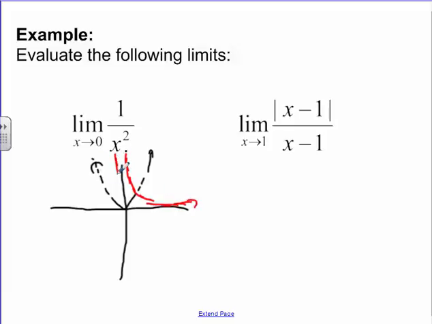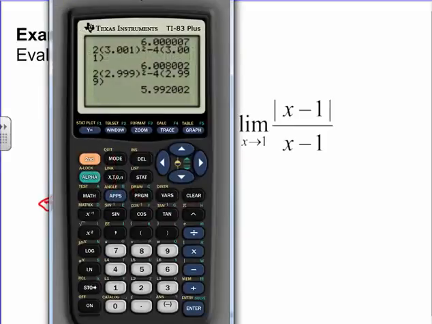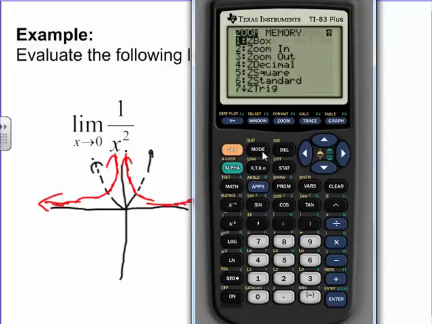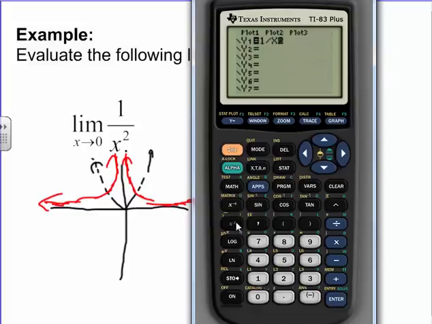The red graph is going to be what it looks like. That should be 1 over x squared. And if you have to at first, please do not rely on your calculator. That is building such poor skills. But 1 over x squared, if you had to graph it, graphing looks kind of like this.